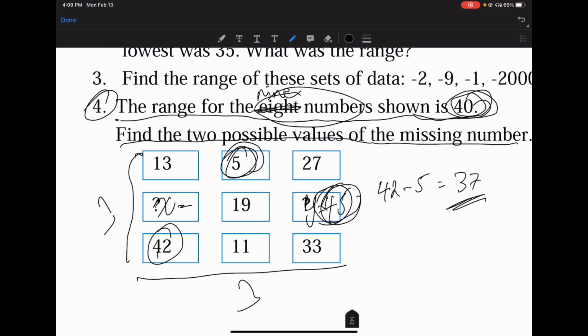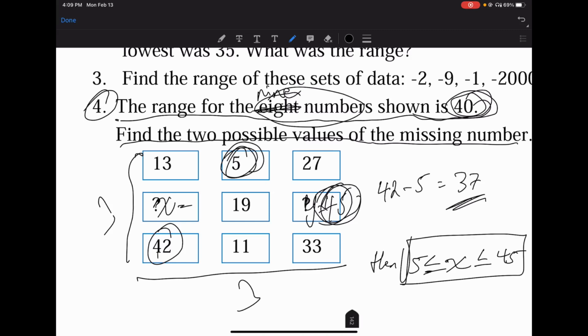x can basically be any number, thus x can be greater than or equal to 5. ከ5 እስከ 45 መሆን ይችላል። ከ45 ከበለጠ ሬንጁን ከ40 በላይ ያደርግብናል፣ ከ5ም ካነሰ ሬንጁን ከ40 በላይ ያደርግብናል። x can basically be any number between 5 and 45.